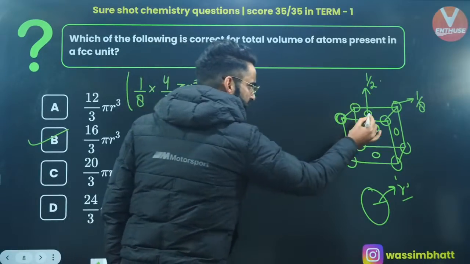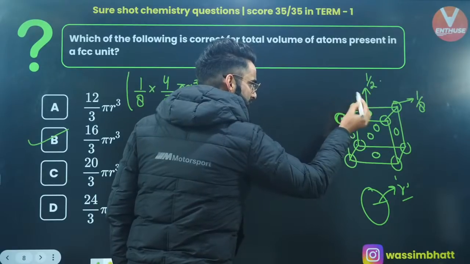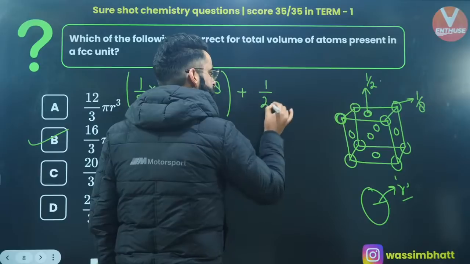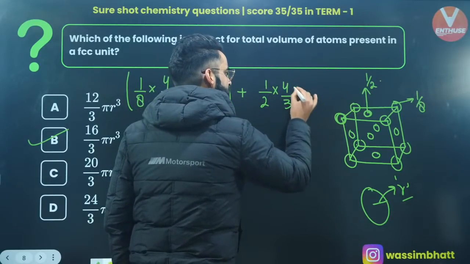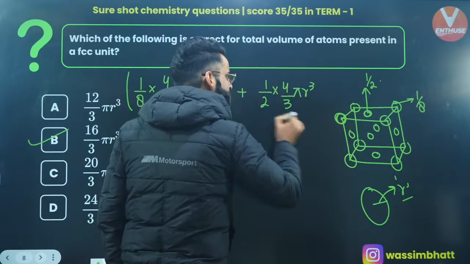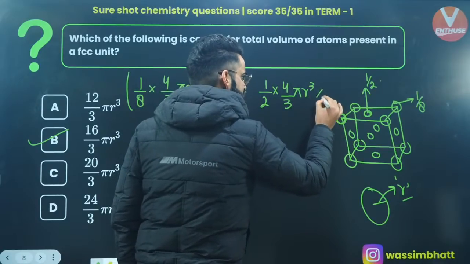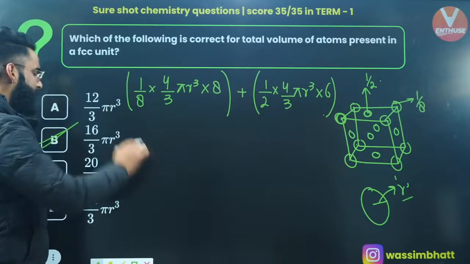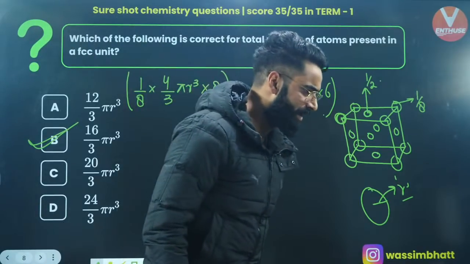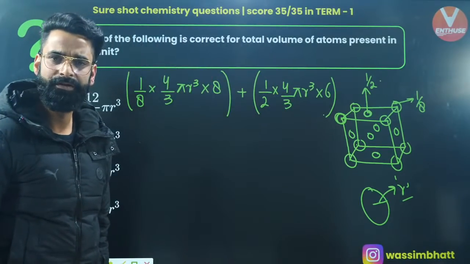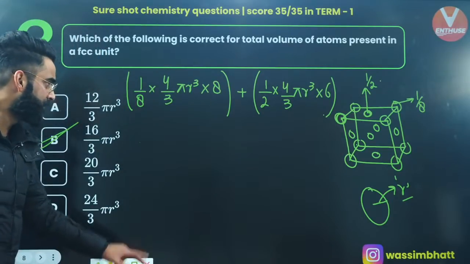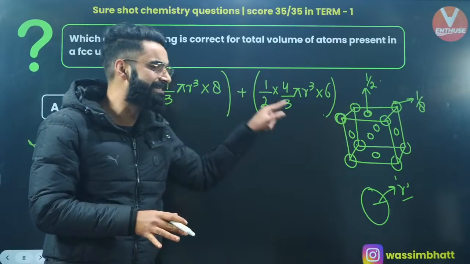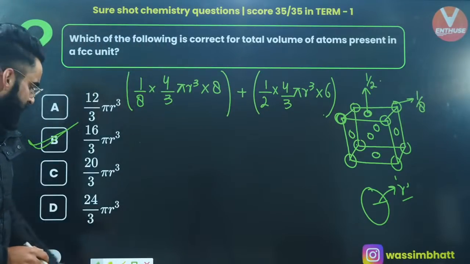Apart from this, we have got the face-centered particles as well, right? Only half of this face-centered particle will be inside this cube, so I'll be writing 1/2 multiplied by 4/3 πr³. This is the volume of one face-centered particle which lies inside this cube, and similarly we have got 6 face-centered particles like this. Once you solve it, you'll be getting the value exactly as 16/3 πr³. As simple as that, right? Yes, people? I'm sure this is clear to everyone. This term is giving you the volume of all the constituent particles which lie inside this cube. As simple as that.